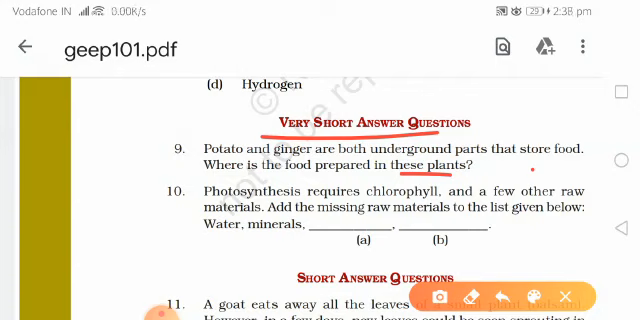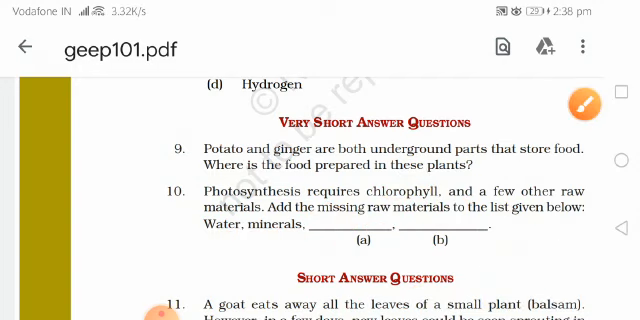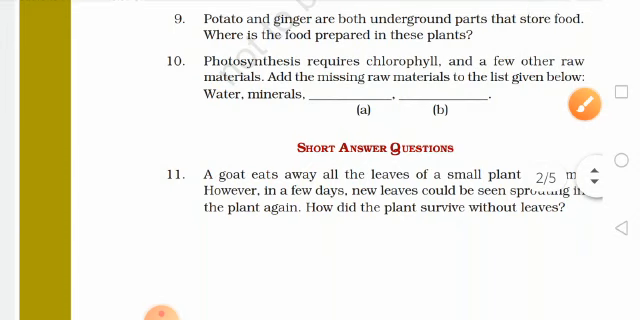Our next question is: photosynthesis requires chlorophyll and a few other raw materials. Add the missing raw material to the list given below. So we have to tell the raw material. They told chlorophyll, water, minerals, then they need sunlight. So we will write here sunlight, and at B we will write CO2 as they also need CO2. So we have completed very short answer questions.